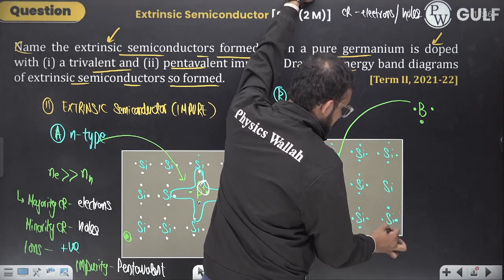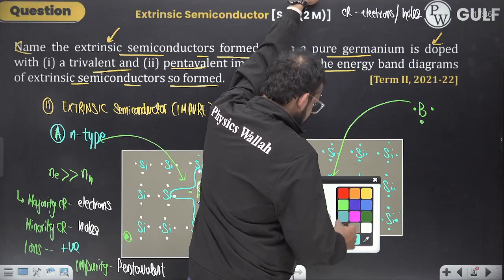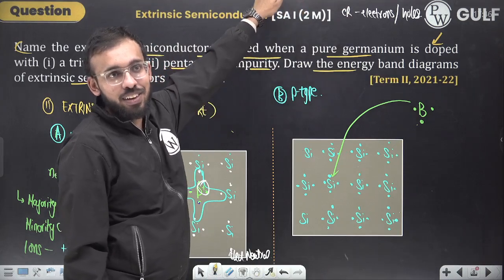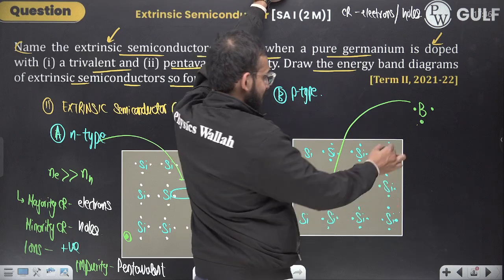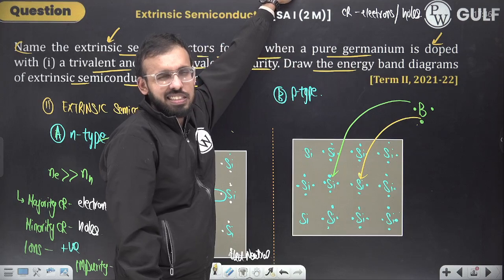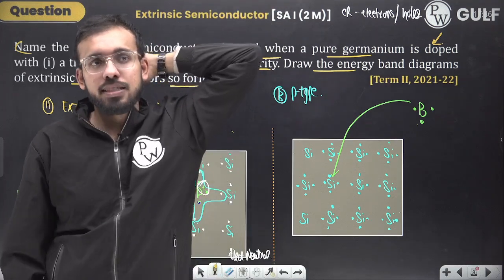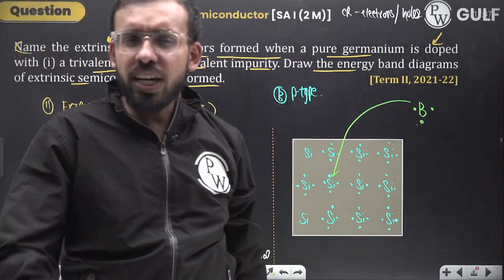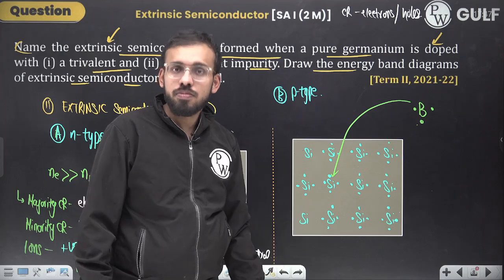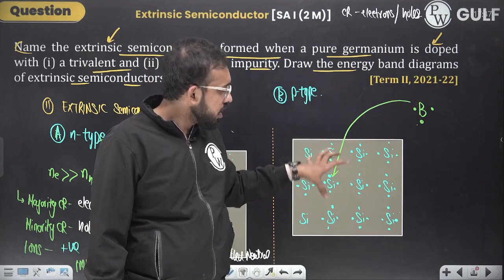This is what you do now. If your father is not fulfilling your wish, then you go to your mother, correct? If mother is not fulfilling, then elder brother or sister are the final ones, and they usually do. It will try the other silicon, but he will say no. Now, what does this boron have to do to enter the crystal lattice? Quickly type in the comment section. The answer is very simple. Gain one electron, make 4 electrons in the valence shell and enter the lattice.